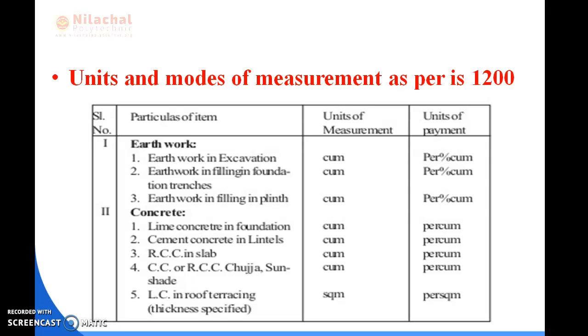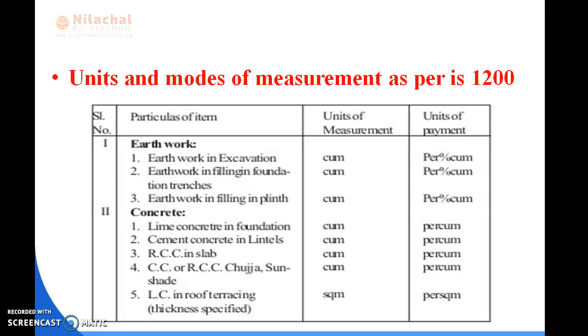Before we go through any construction work, first of all, we clean the surface. Then the measurement is done. After that, we go through the earthwork excavation work. The next column indicates the unit of measurement.